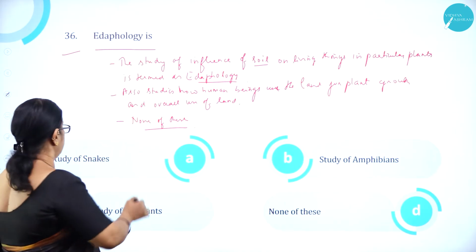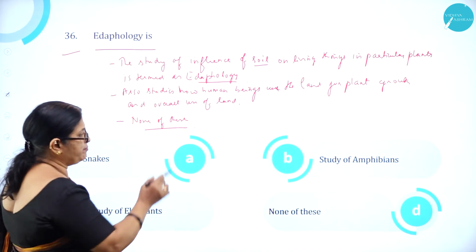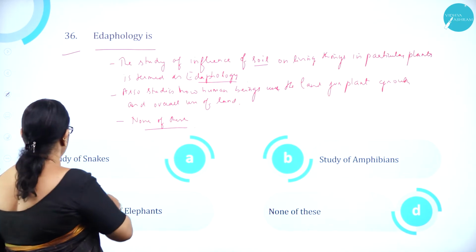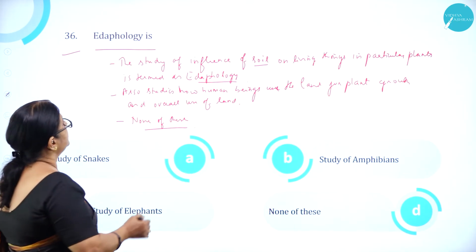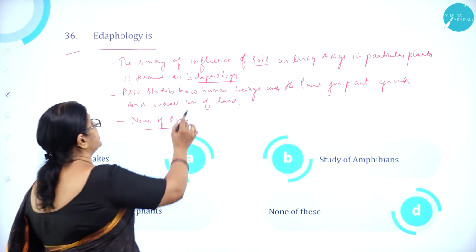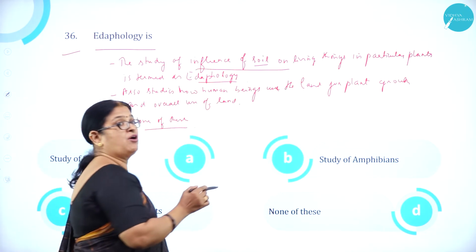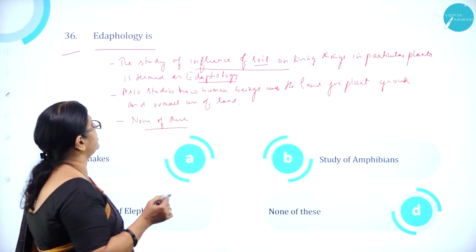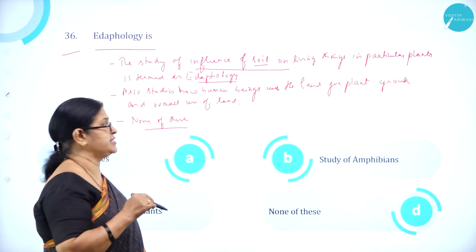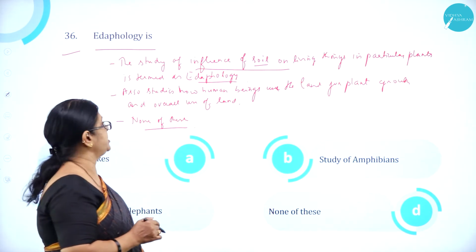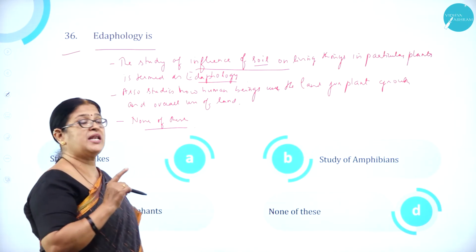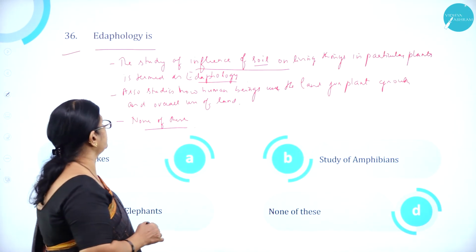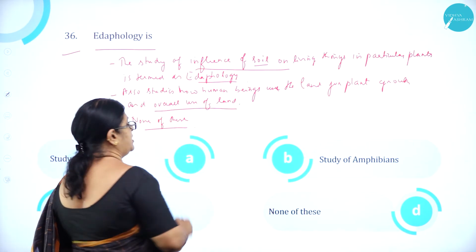Edaphology is the study of: option A, snakes; option B, amphibians; option C, elephants; and option D, none of this. Edaphology is nothing but the study of the influence of soil on living things, particularly on plants. Edaphology also studies how human beings use the land for plant growth and the overall use of land.